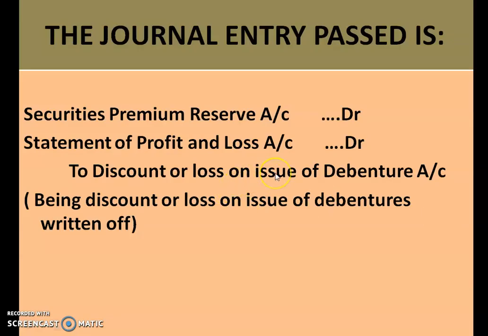Now this is the journal entry which we have to pass to write off the discount or loss on issue of debentures. Securities premium reserve account debited, statement of profit and loss account debited, to discount or loss on issue of debentures account. The narration goes this way: being discount or loss on issue of debentures written off.